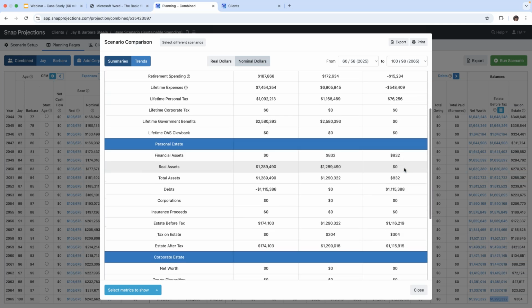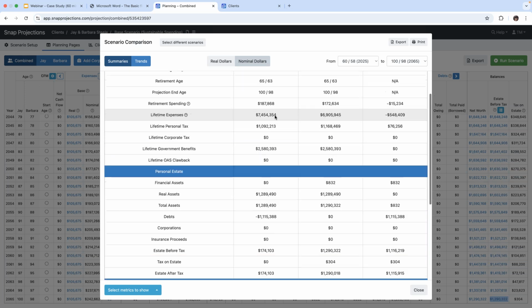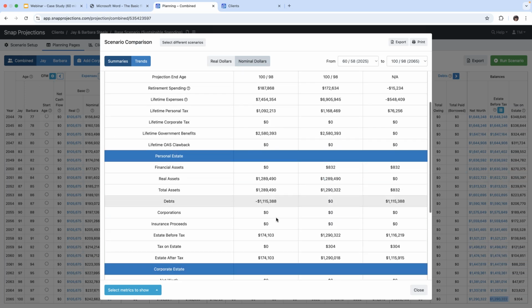So I like to look at this from the point of view of the personal estate. And so we can see here that with the base scenario, they are in debt at the end of the plan. All right, so they would have a liability of $1,115,388, whereas with the sustainable spending plan, they will not have any debt.